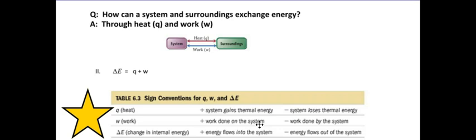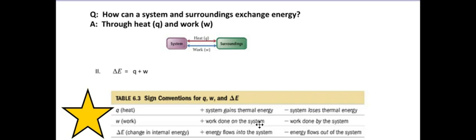Work was done on the system. And then when you released it and that syringe pushed back up, that means the work was done by the system to your hand, if you will. So go back and revisit what we did in that first day of those stations. We were talking about this exact same thing.